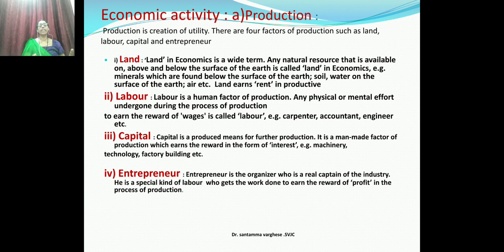Now we studied the economic activity, how many? Production, then distribution, exchange and consumption. When these four things are done in a systematic way, the economy exists. In this we studied about what? Production. What is production? The creation of utility. And the four factors of production and their rewards were given. So you have to keep that in mind.